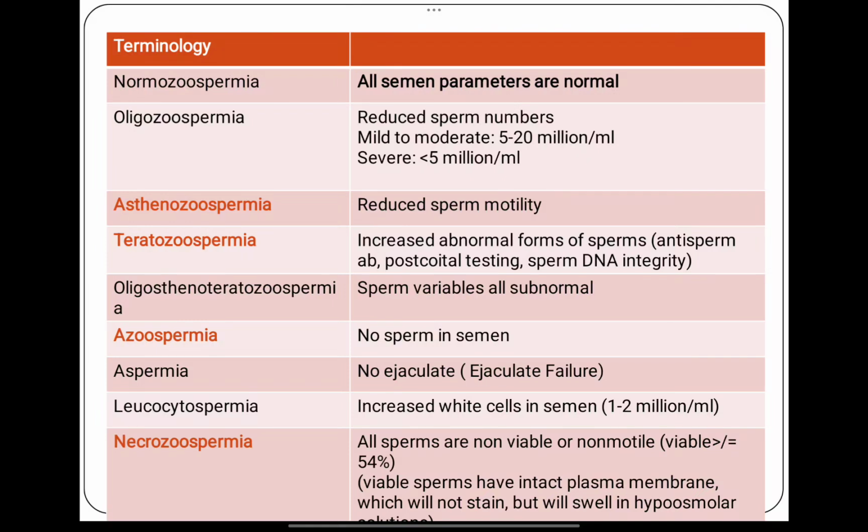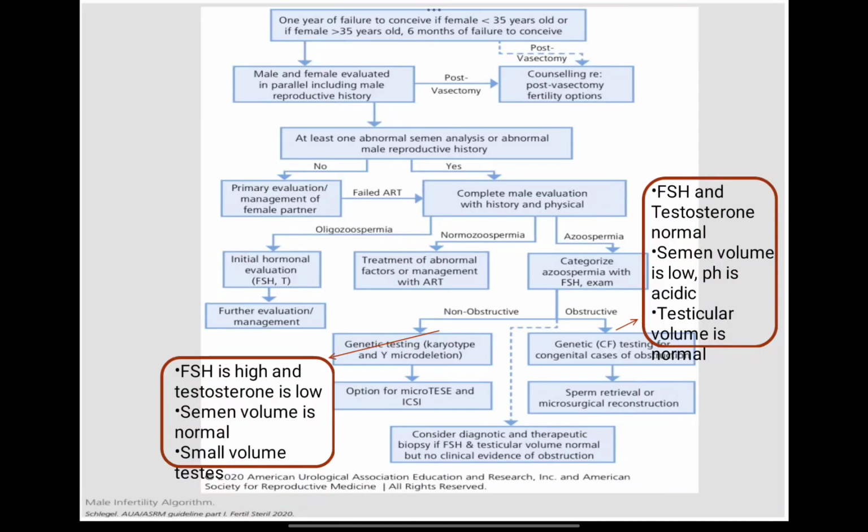If the white cells are increased, then this is known as leukocytospermia, and the level is 1 to 2 million per ml of the semen. And necrozoospermia: if the dead sperms are more, so all sperms are non-viable or non-motile, the viability should be more than 54%. Viable sperms have an intact plasma membrane, hence they do not stain and will swell up in hyposmolar solution. This characteristic is used to differentiate between viable and non-viable sperms.